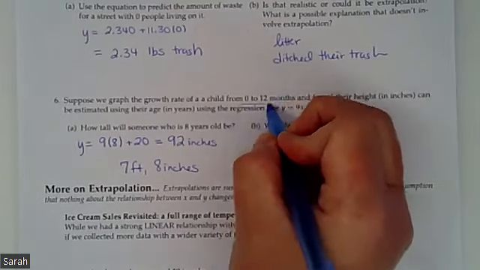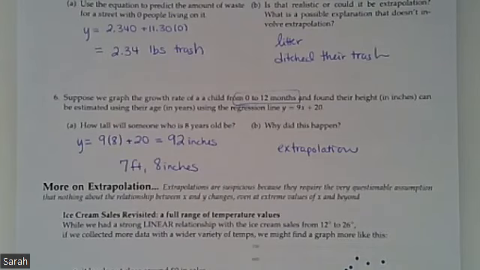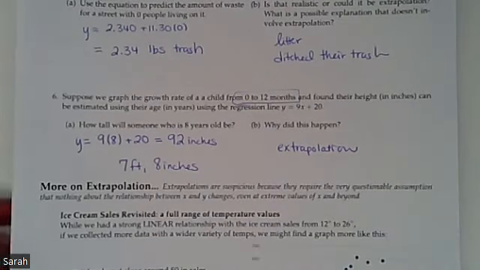So really this 0 to 12 months is 0 to 1 year. So trying to use the data that we collected from somebody that was from 0 to 1 year old and then trying to predict something about an 8-year-old isn't going to work very well. And so that's why we're running into this extrapolation.